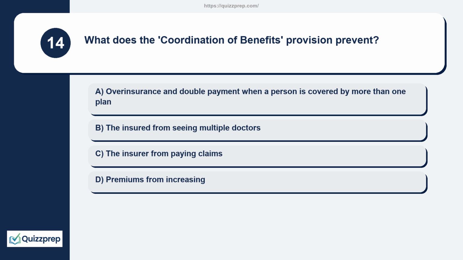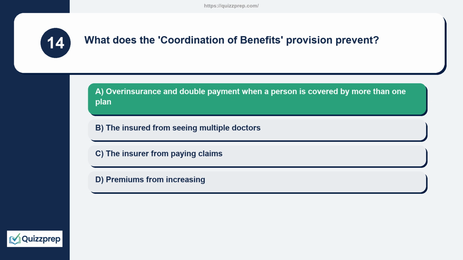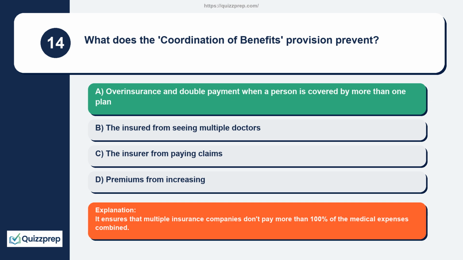Question 14. What does the coordination of benefits provision prevent? Overinsurance and double payment when a person is covered by more than one plan. The insured from seeing multiple doctors. The insurer from paying claims. Premiums from increasing. It ensures that multiple insurance companies don't pay more than 100% of the medical expenses combined.